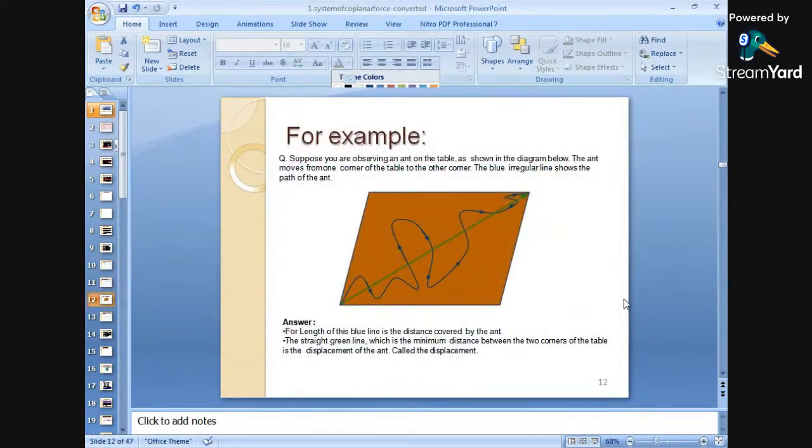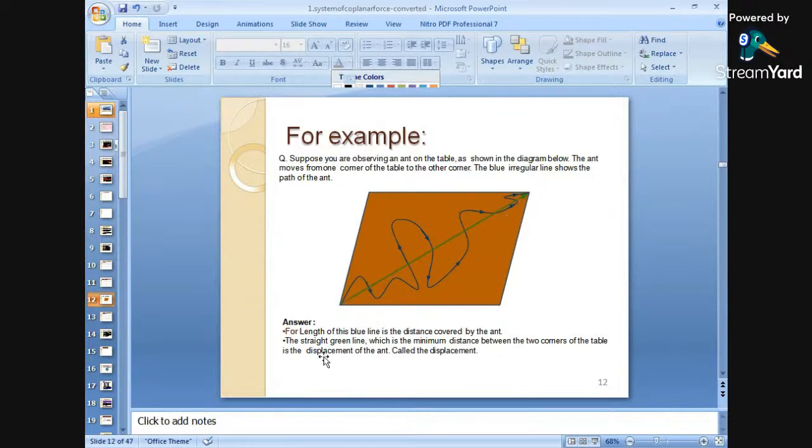Next, there is an example for this: what is the difference between distance and displacement? Suppose you are observing an ant on the table as shown in the figure. The ant moves from one corner of the table to the other corner. The blue irregular line shows the path of the ant. What is seen here? There is a zigzag motion, but the starting and end points joined by the green arrow indicate the displacement. The blue path is the distance traveled by the ant.